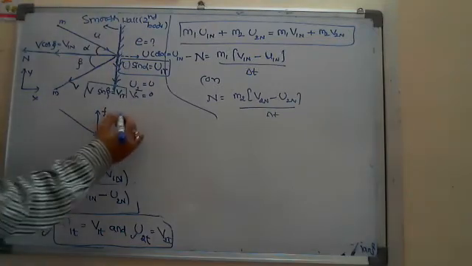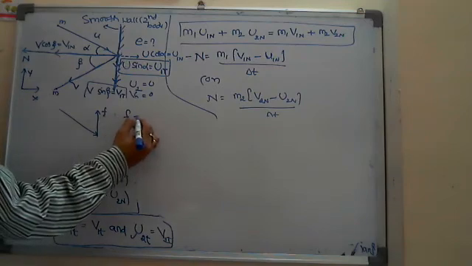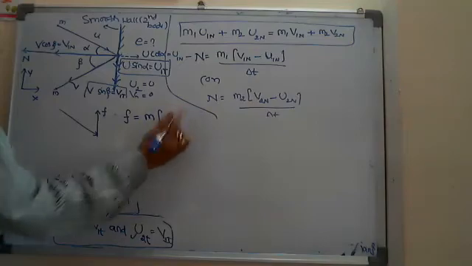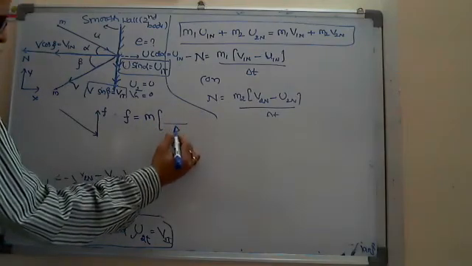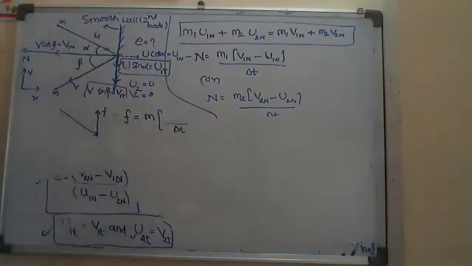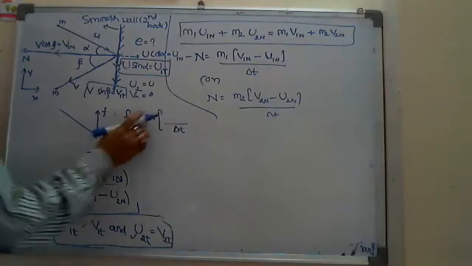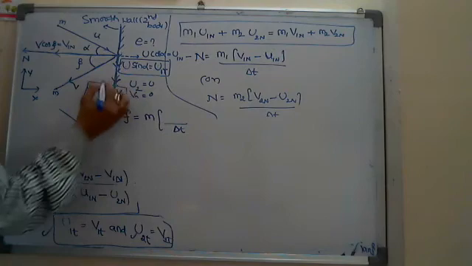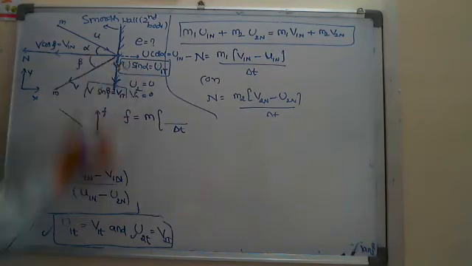Generally friction means we write F equals m into a. a means change in velocity divided by time. Change in velocity means final velocity minus initial velocity. Look, the final velocity is downwards, and the initial velocity is also downwards.